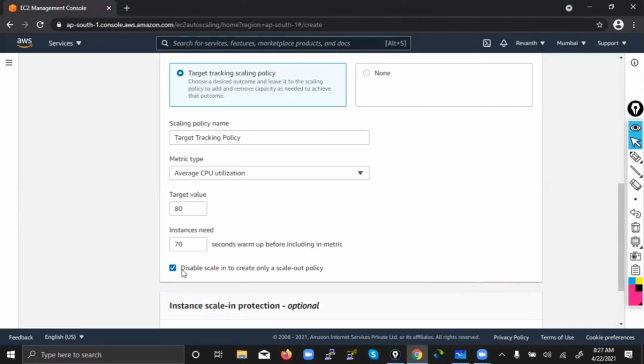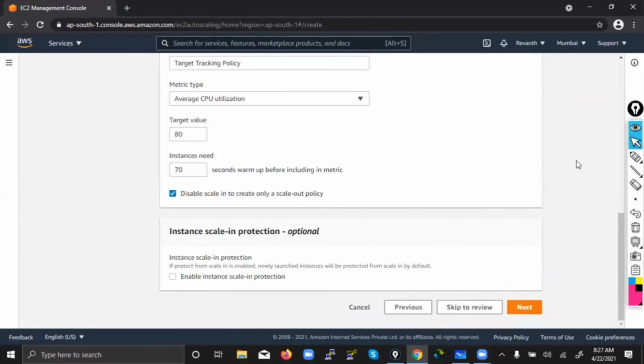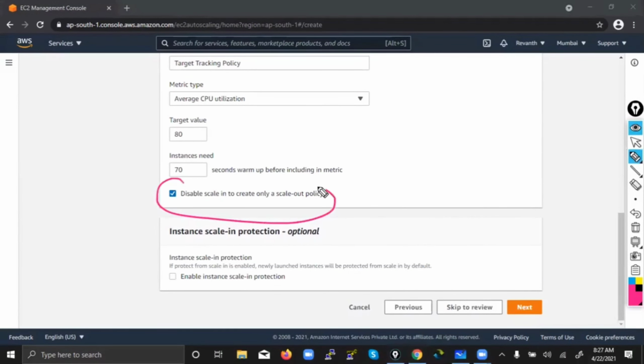Usually in companies, if you want, you can select it, or else you don't need to select it. So if I select this, what is the meaning now? You need to do it manually. I will come and manually scale out, scale in. I will manually remove the machine.